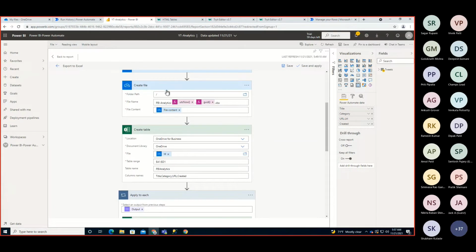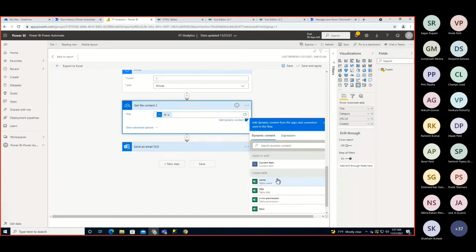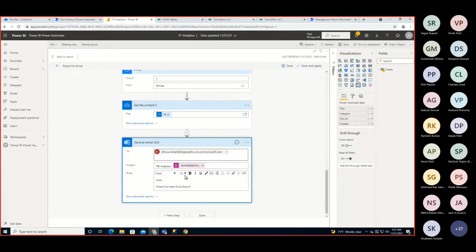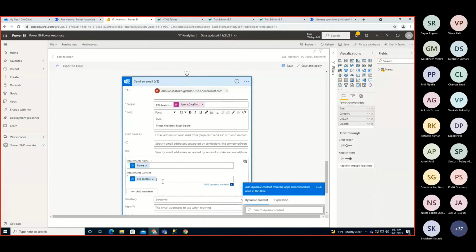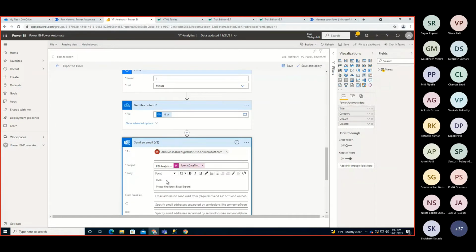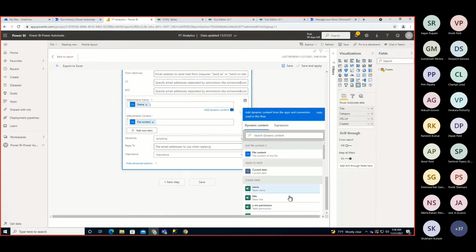So the create file's ID we need to pass here. So we will get the content with all the rows. And after that, we need to pass that in our send email action as file content from this action get file content, and name is also something that we are getting from there.